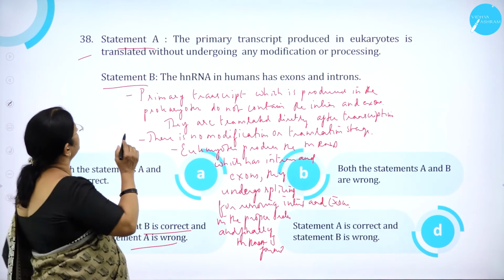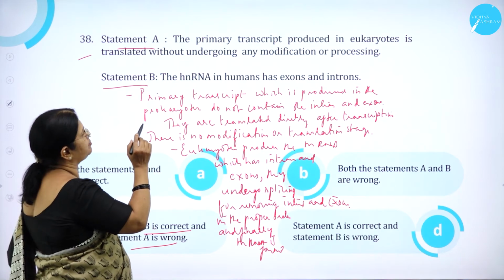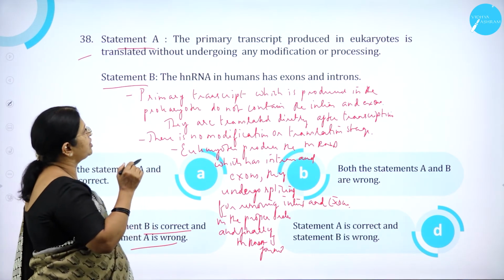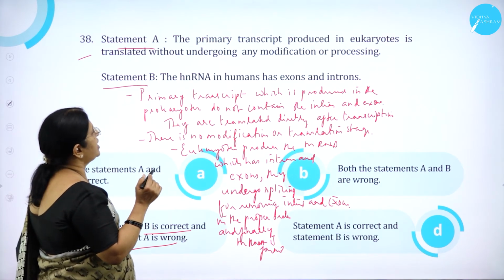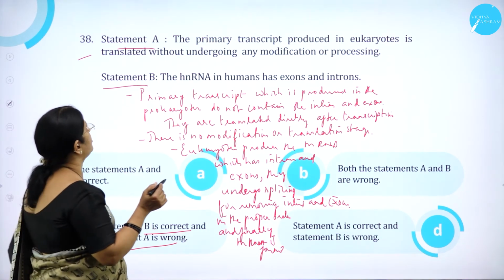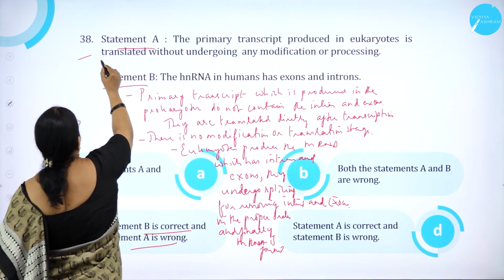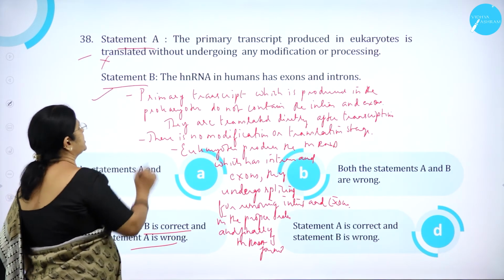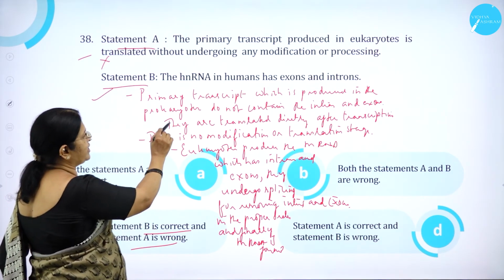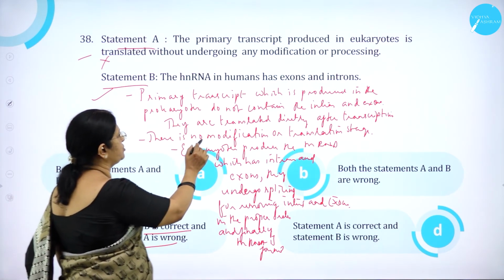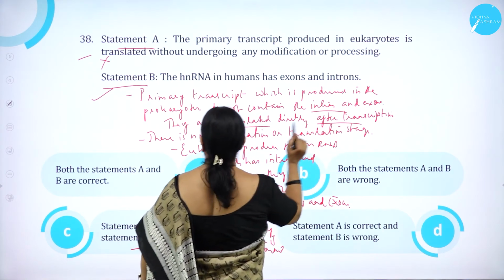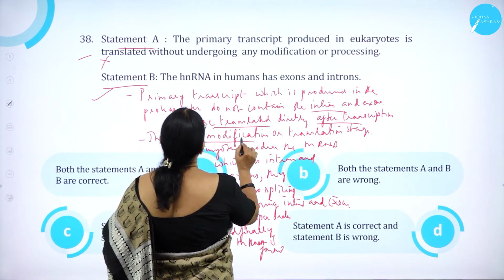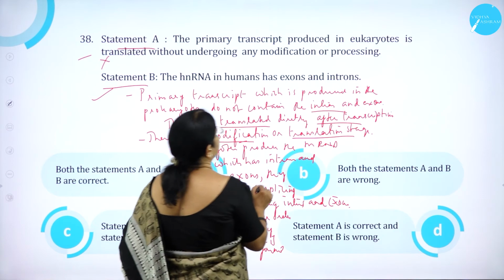So moving on to the question number 38. The primary transcript produced in eukaryotes is translated without undergoing any modification or processing. Statement: the HNRNA in humans has exons and introns. So statement A is wrong. Statement B is correct. As we know, the primary transcript which is produced in the prokaryotes do not contain the introns and exons. They are translated directly after transcription. So there is no modification or translation stage.